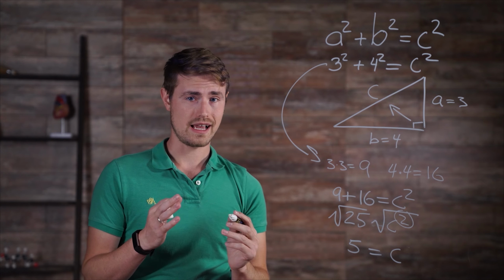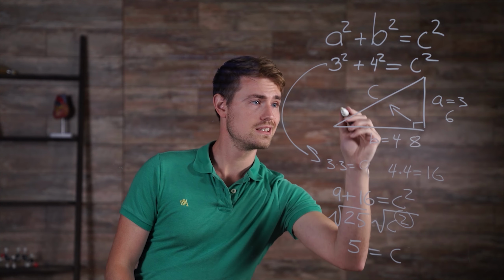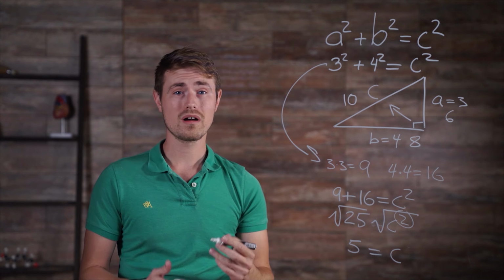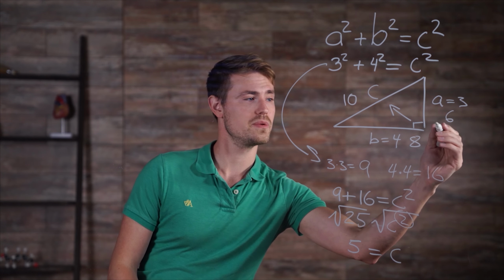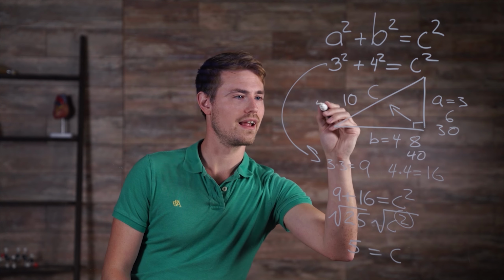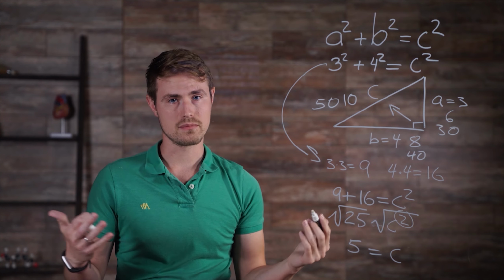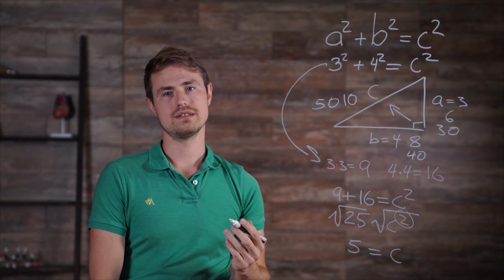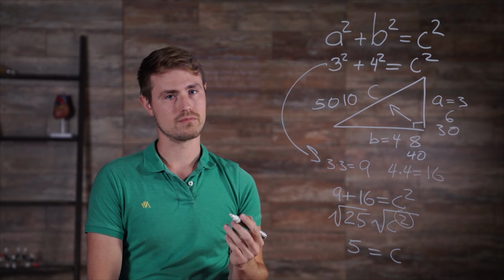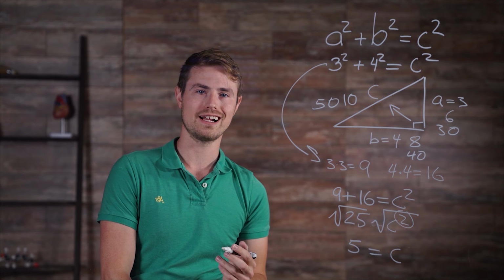Sometimes it will be disguised by multiplying all the numbers by 2, which means we would get a 6, 8, and 10. Or multiplied by 10, which means we would have 30, 40, and 50 lengths. Or maybe any other number. You don't need to know this to solve a Pythagorean theorem problem, but it's a nice shortcut to save you some time or allow you to check your answer another way.